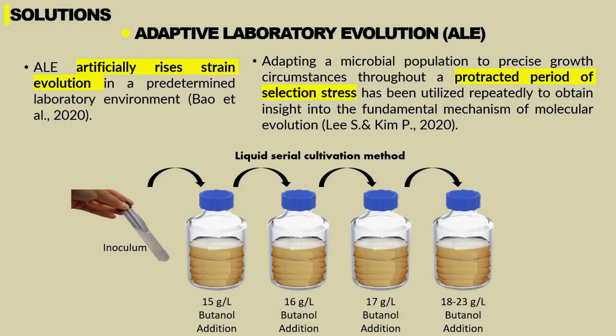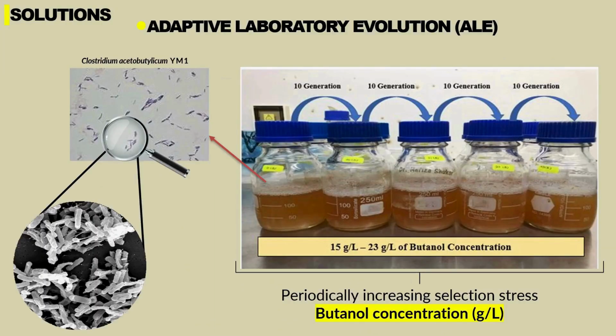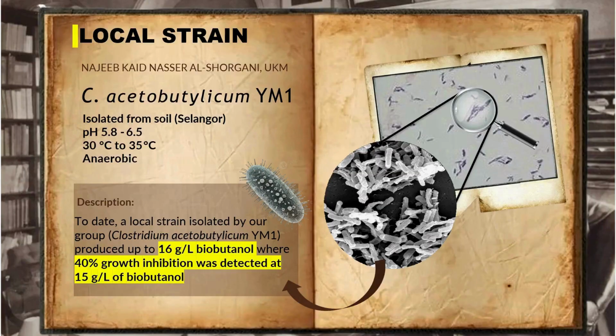So, what is ALE? ALE is a technique of improving the strain through serial cultivation with different selection pressure until it can be adapted to the end goals we want. For instance, in our study we emphasized improving the strain tolerance level by subjecting it to high biobutanol concentration that starts from 15 gram per liter and ends at 23 gram per liter, which will be further elaborated in the upcoming section.